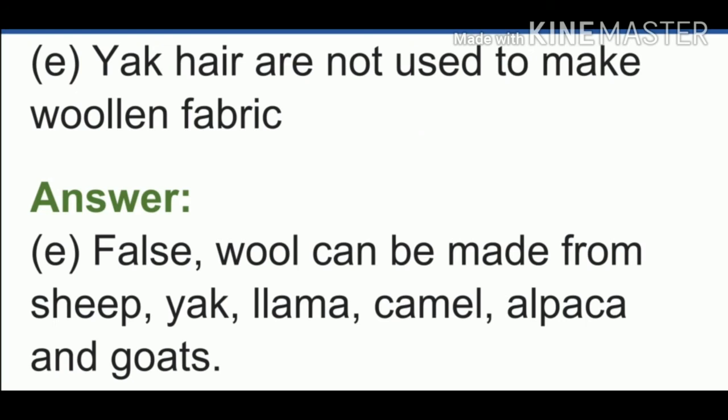Is it true? No, because it is a false statement. Wool can be made from sheep, yak, llama, camel, alpaca and goats. All of these are used to make woolen fabric, not only yak hair.